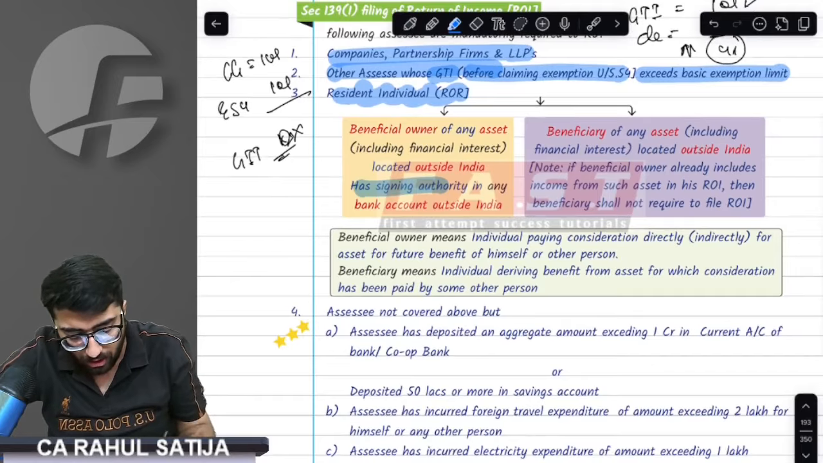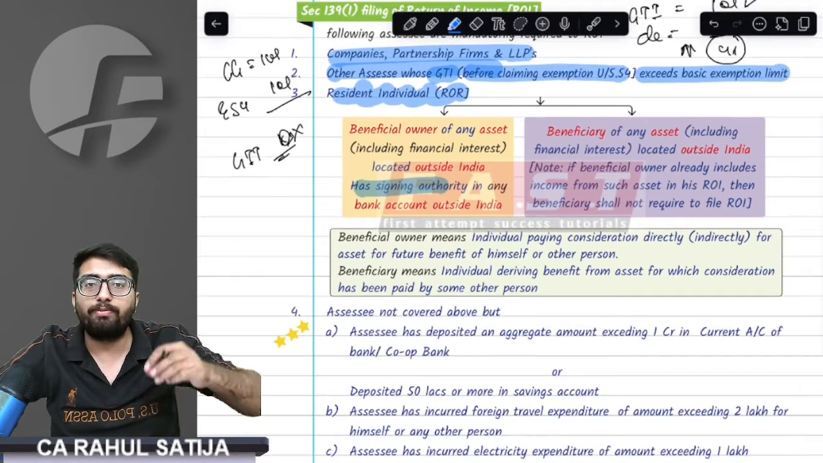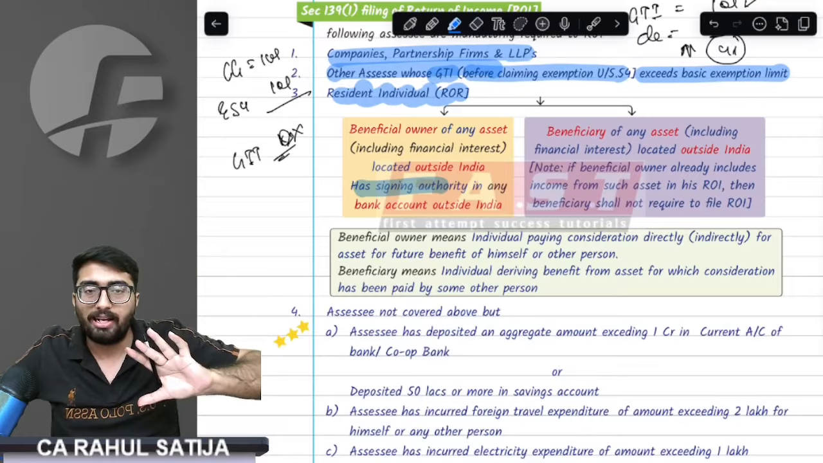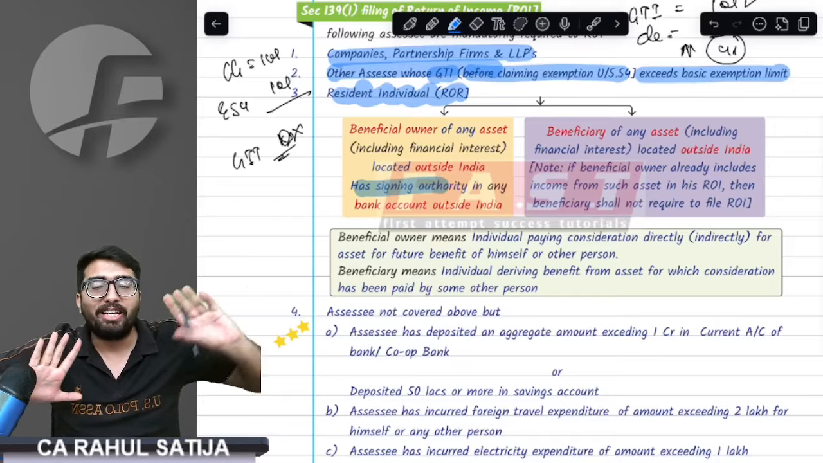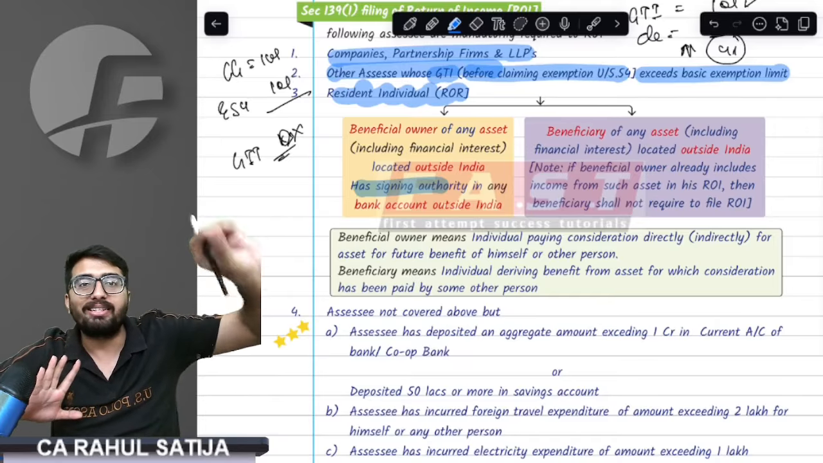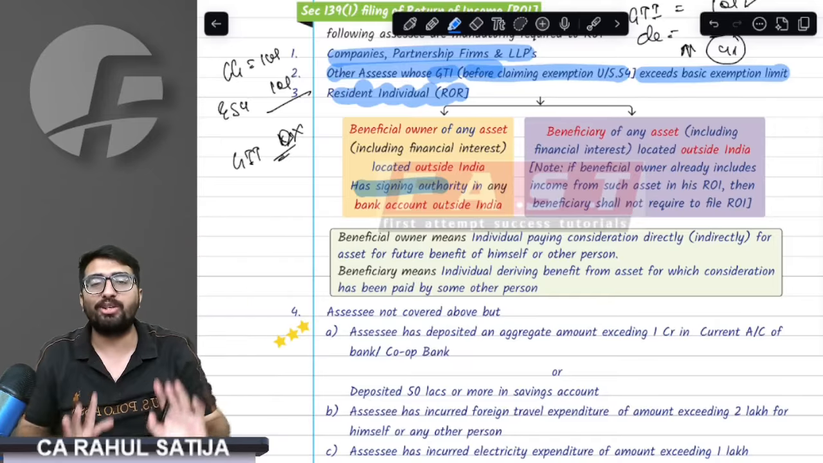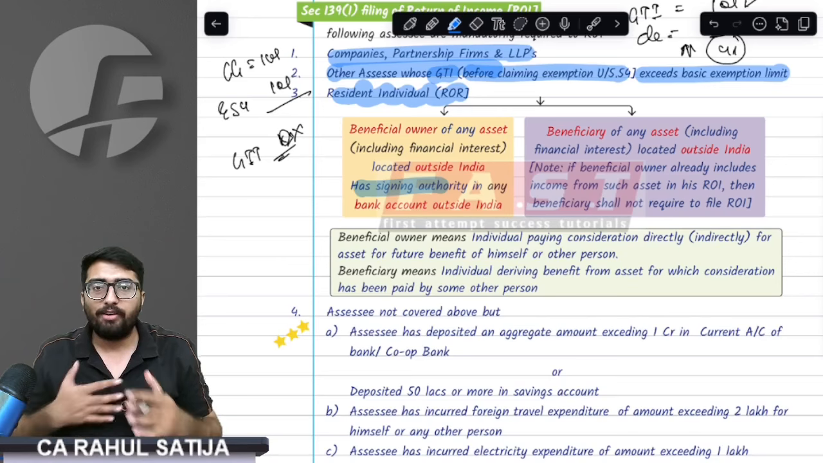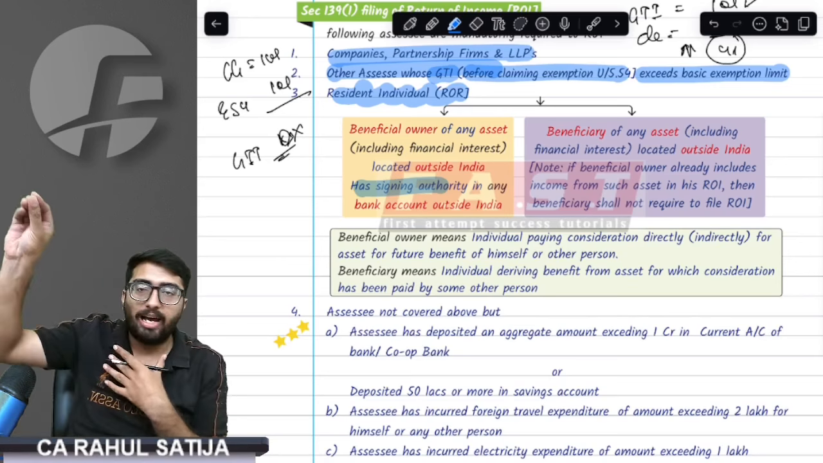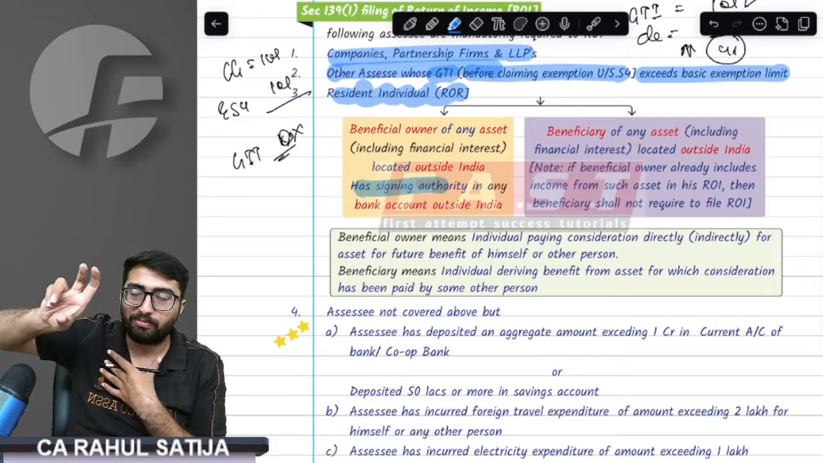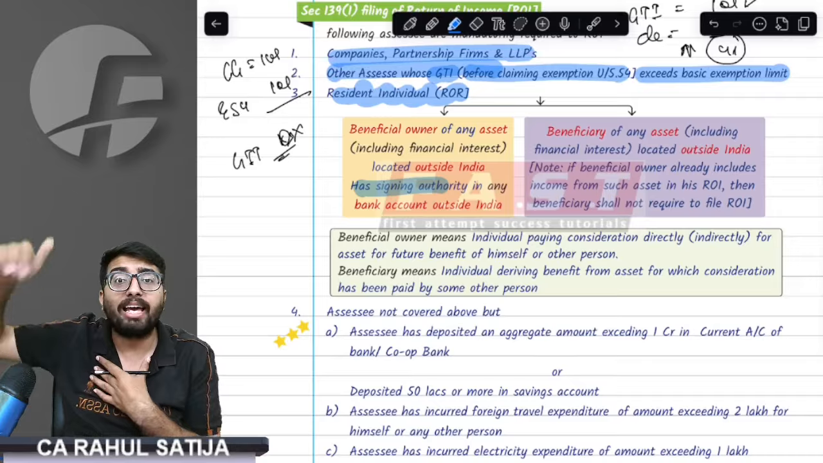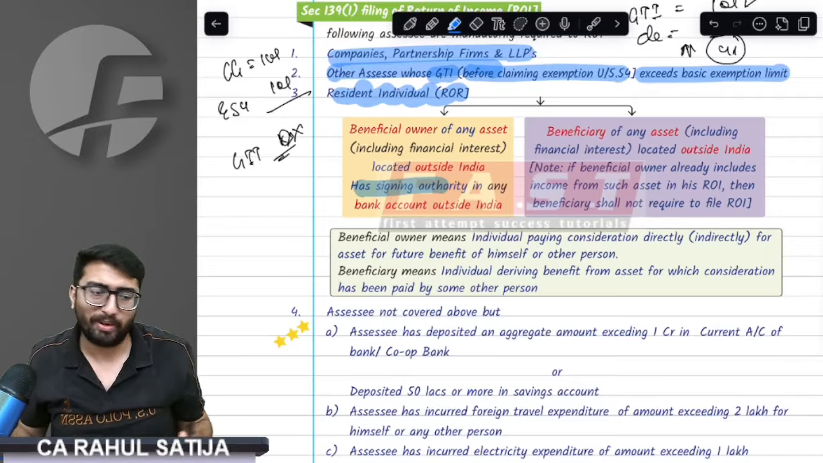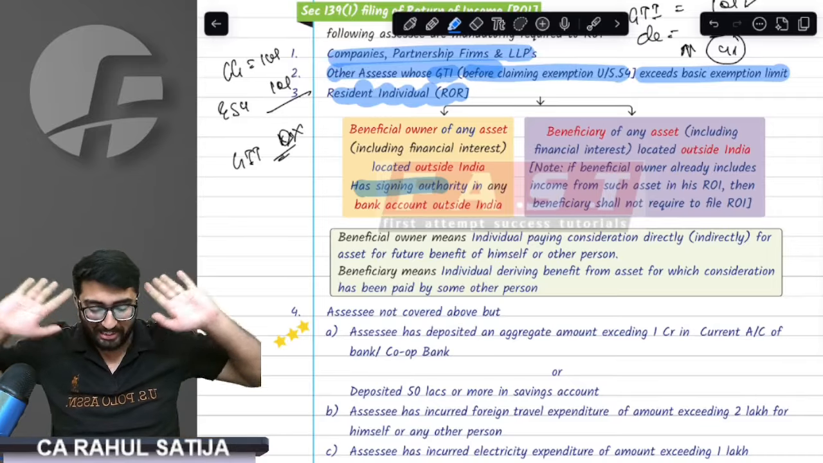The provision says if any person has a beneficial interest, and the beneficial owner considers such income in his ROI, then the beneficiary is not required to consider such thing. For example, if I bought a house, I am the beneficial owner and I have to file the return. My wife would be the beneficiary, so the beneficiary is not required to file a return if I have considered such thing in my ROI. Got this point? It was a bit technical, but don't worry.